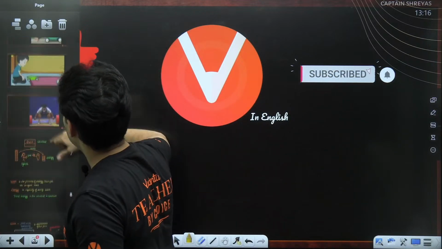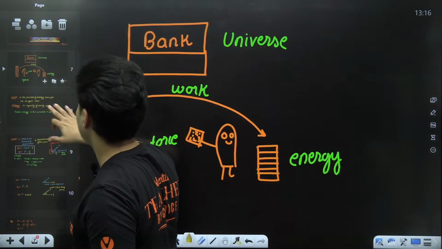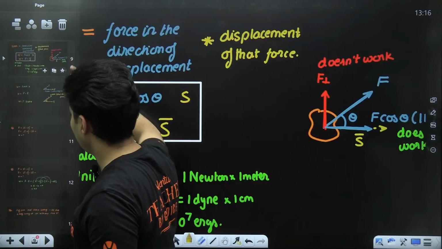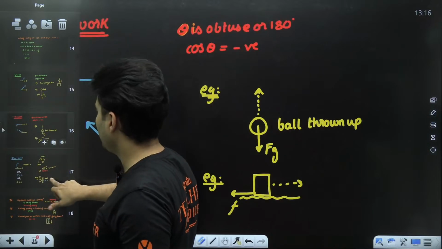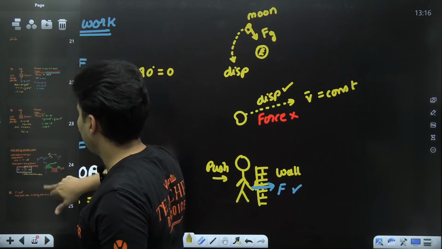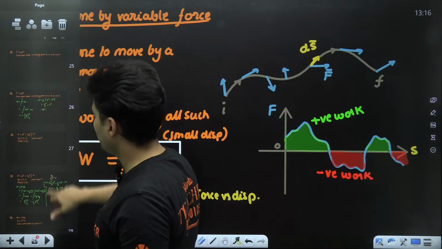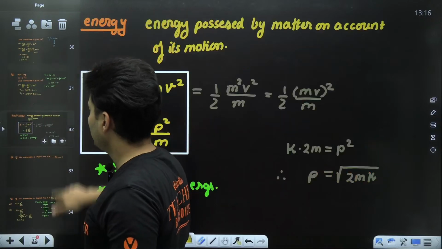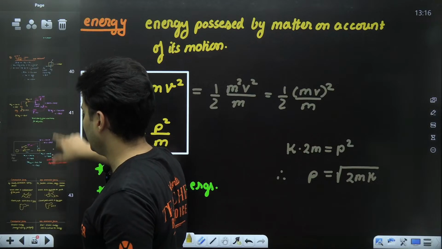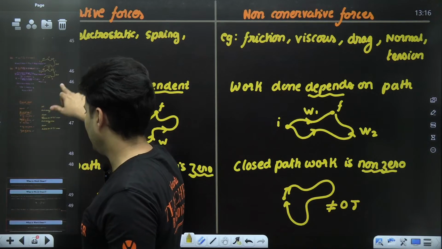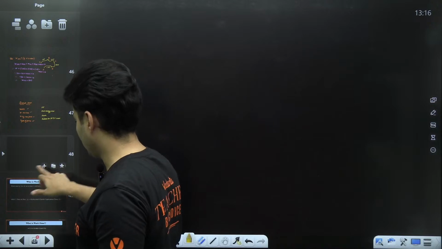Where were we? We have done work. We have done the signs of work: positive, negative, zero. We have also done work done by variable force, area under the graph, what is kinetic energy, and also the work-kinetic energy theorem, conservative and non-conservative forces.